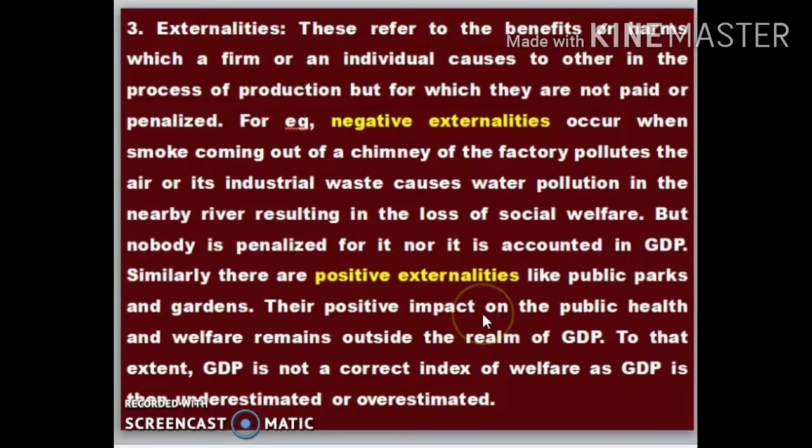These things are not taken into consideration for the GDP calculation. So the welfare of the people is not included in the GDP calculation. So it is also true.